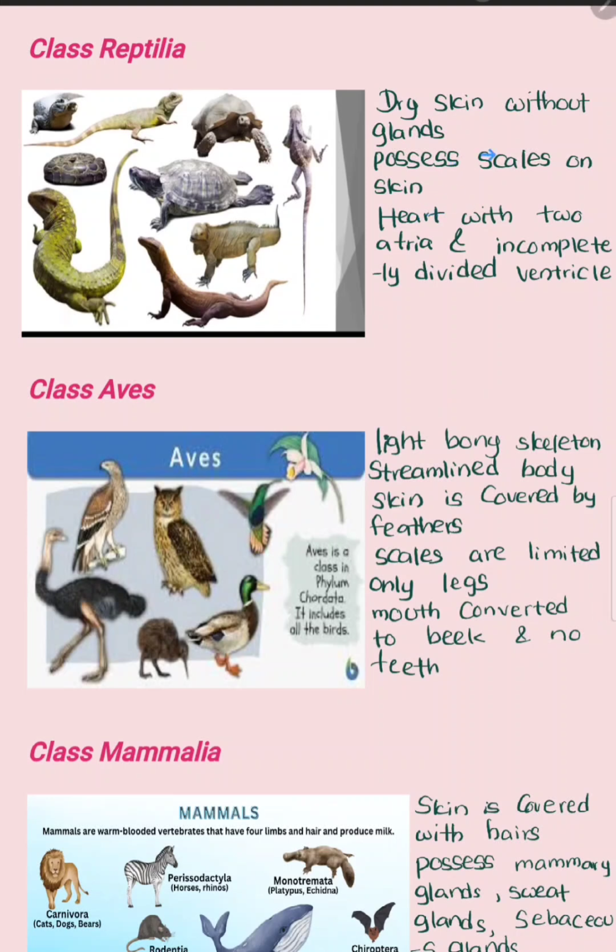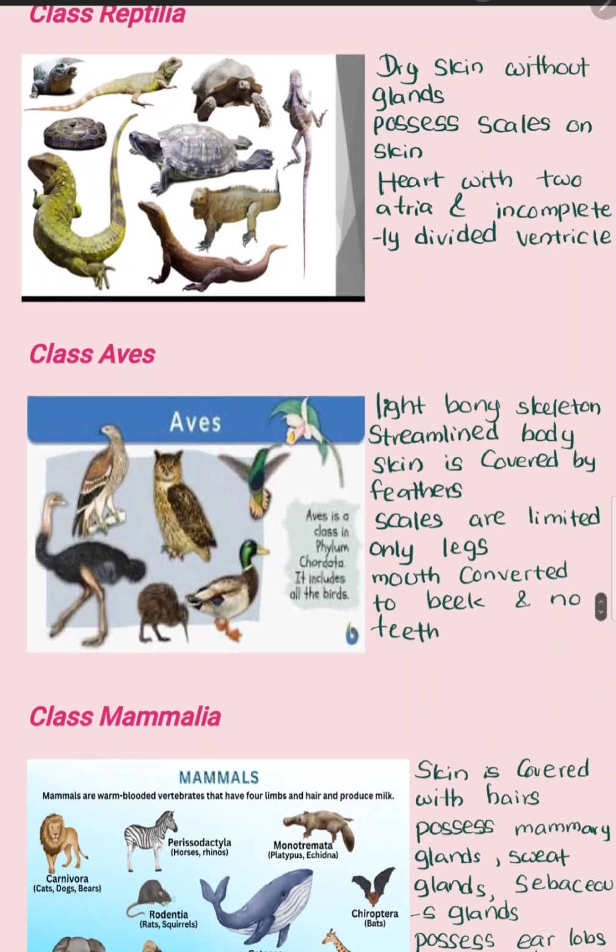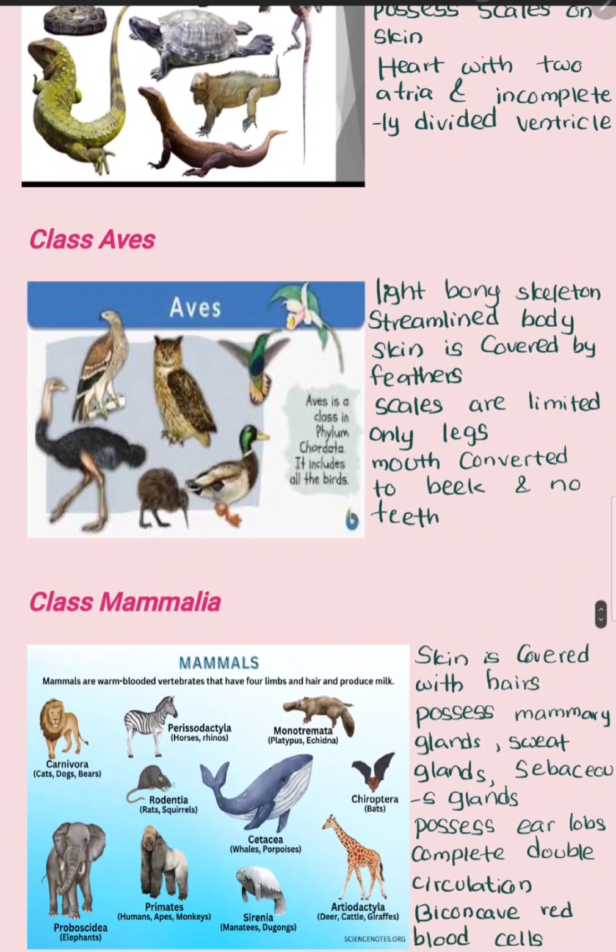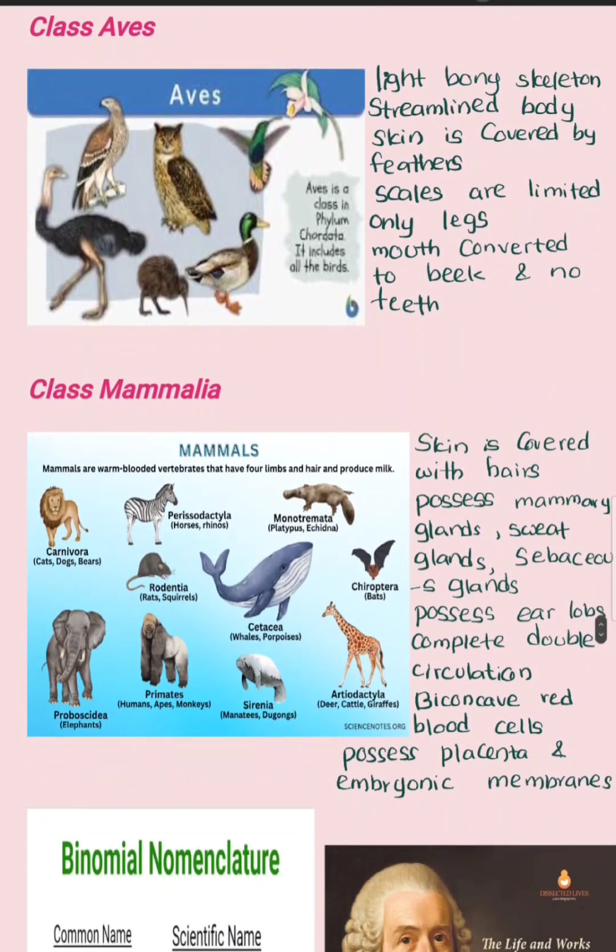The next class is class Reptilia. They have dry skin without glands, and possess scales on the skin and a heart with two atria and an incompletely divided ventricle. As you can see in this figure, the examples for the class Reptilia are lizards, snakes, crocodiles, monitors, turtles, and likewise.